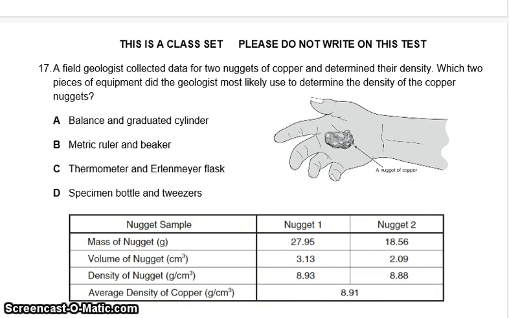17. A field geologist collected data for 2 nuggets of copper and determined their density. Which 2 pieces of equipment did the geologist most likely use to determine the density of the copper nuggets? Which one would help him the most? A. Balance and graduated cylinder. B. Metric ruler and beaker. C. Thermometer and Erlenmeyer flask. Or D. Specimen bottle and tweezers.